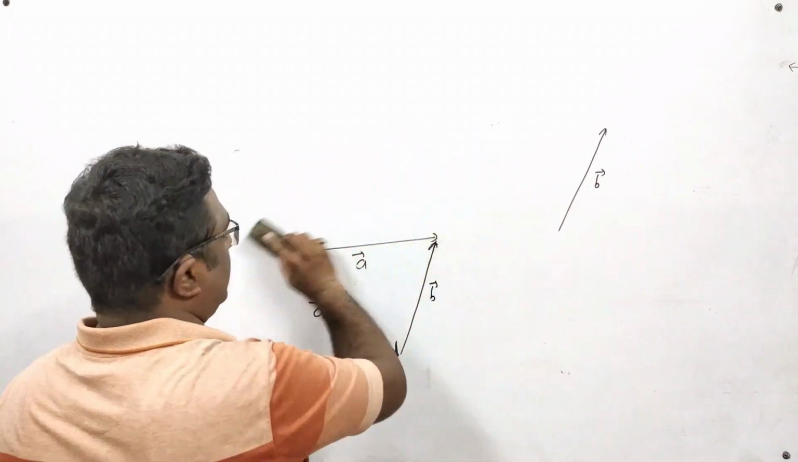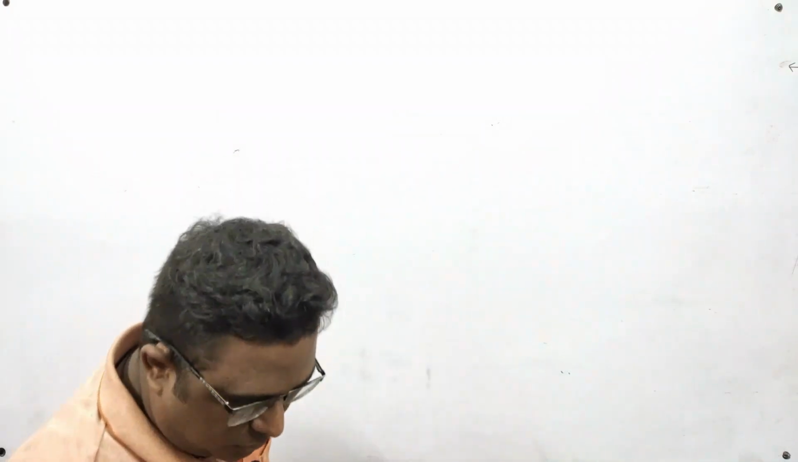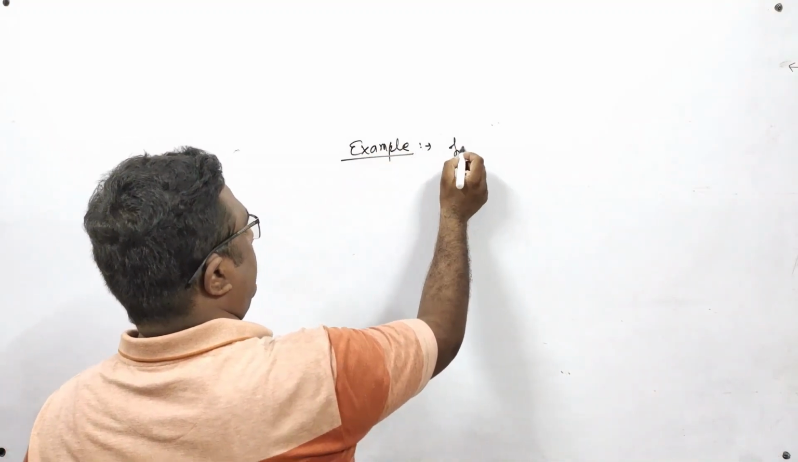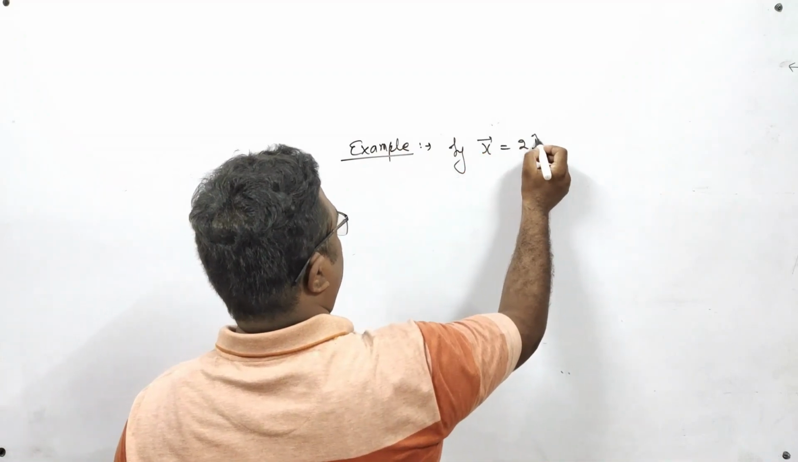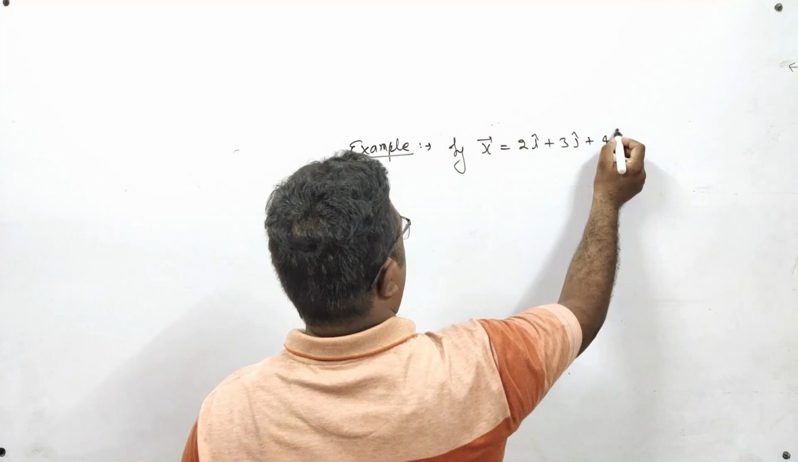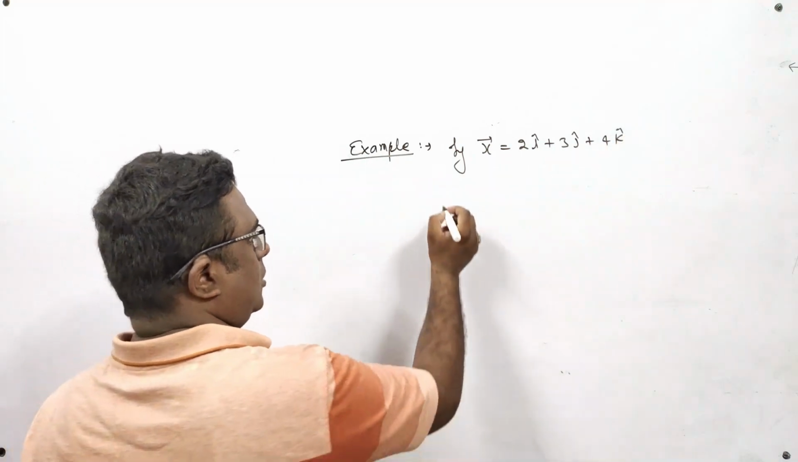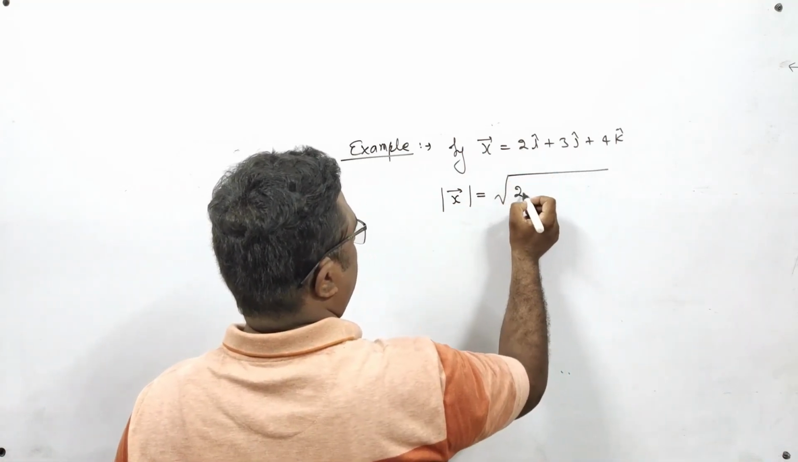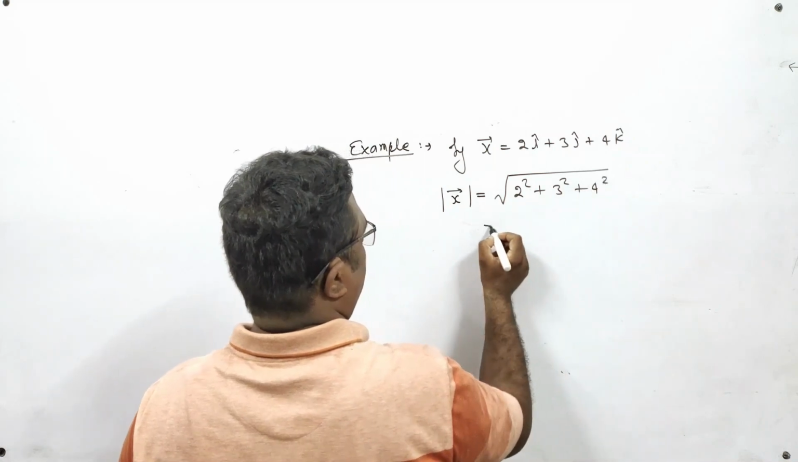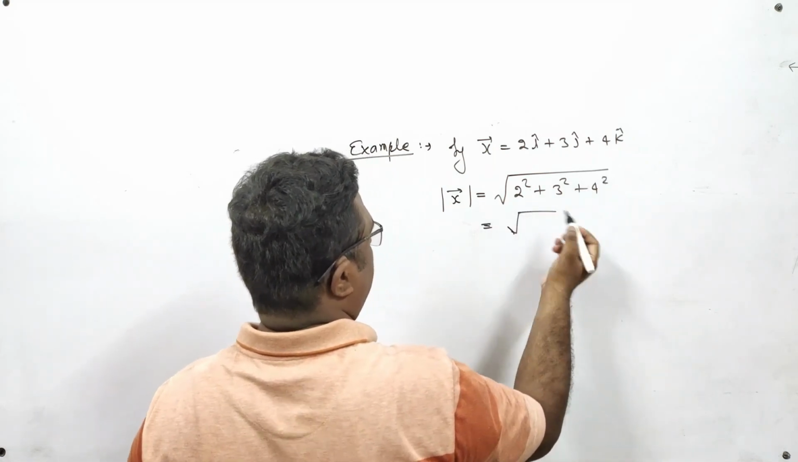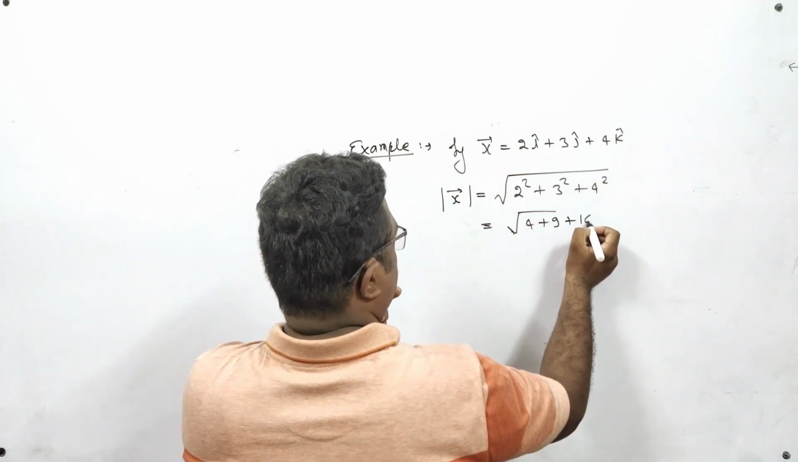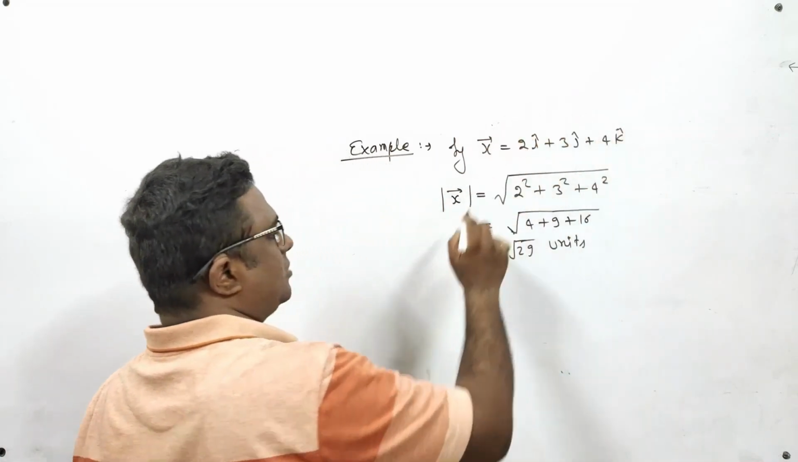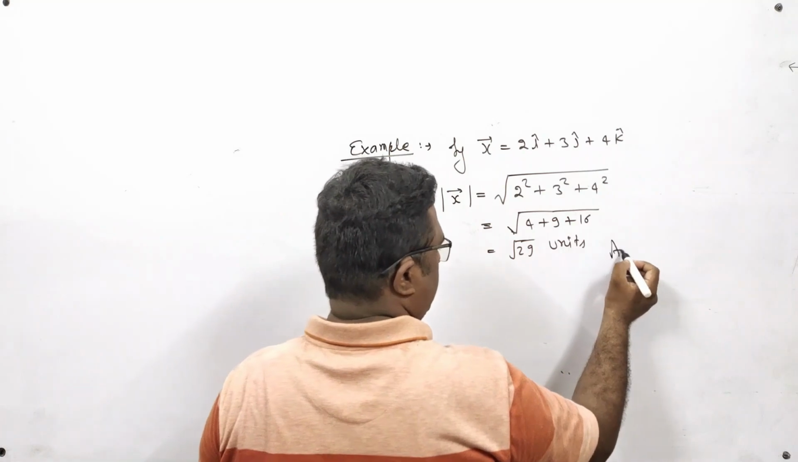Now let us understand the concept of vectors with the help of some examples. Example number 1. If X vector is equal to 2i plus 3j plus 4k, and I say find out its magnitude, what will be its magnitude? The magnitude of X vector will be square root of 2 square plus 3 square plus 4 square, that is 4 plus 9 plus 16 under root, which is square root 29 units.